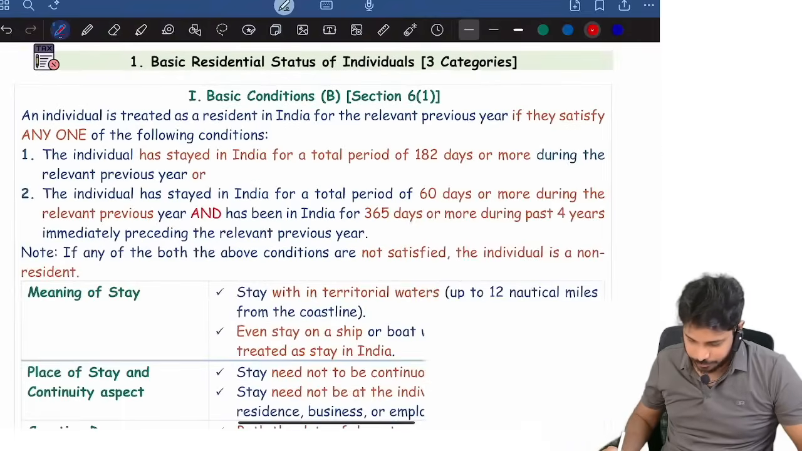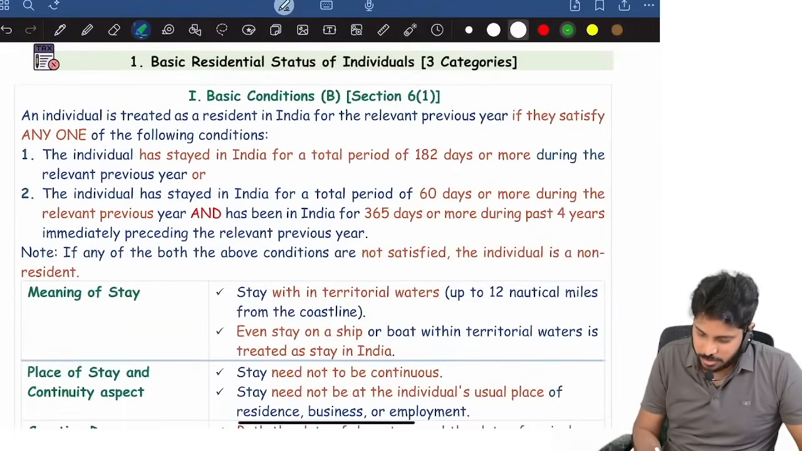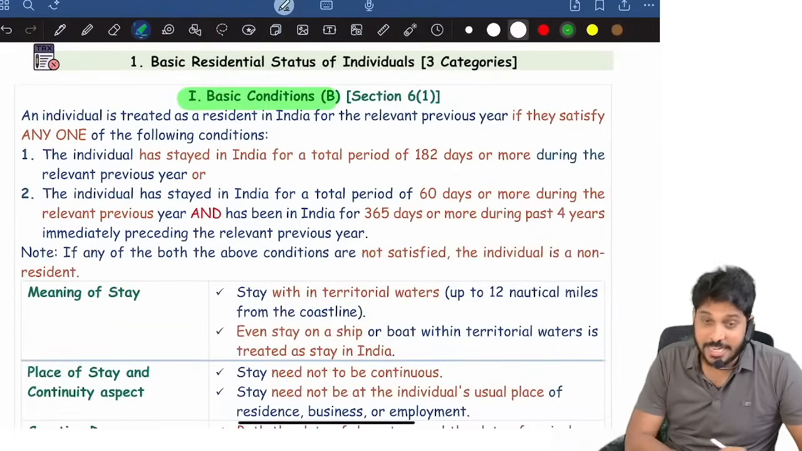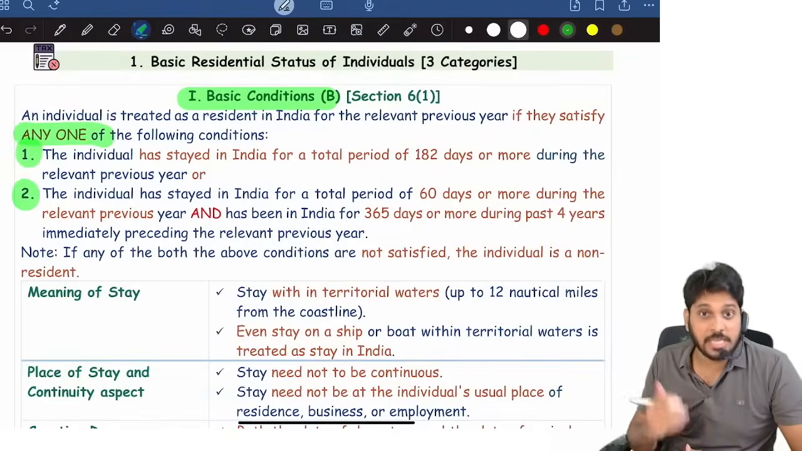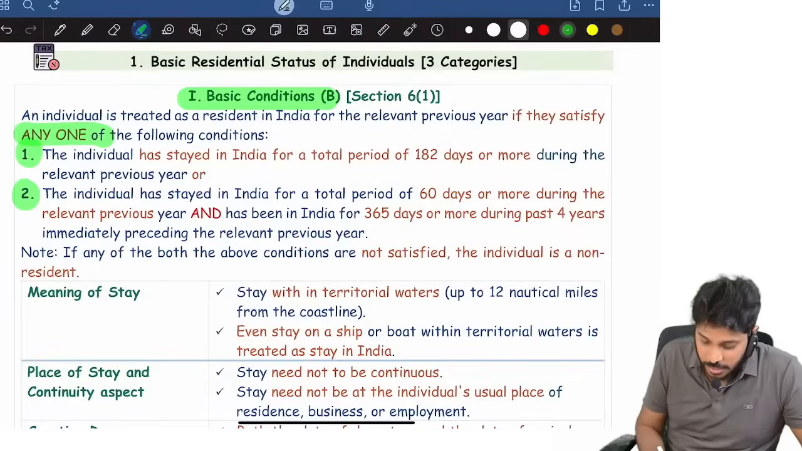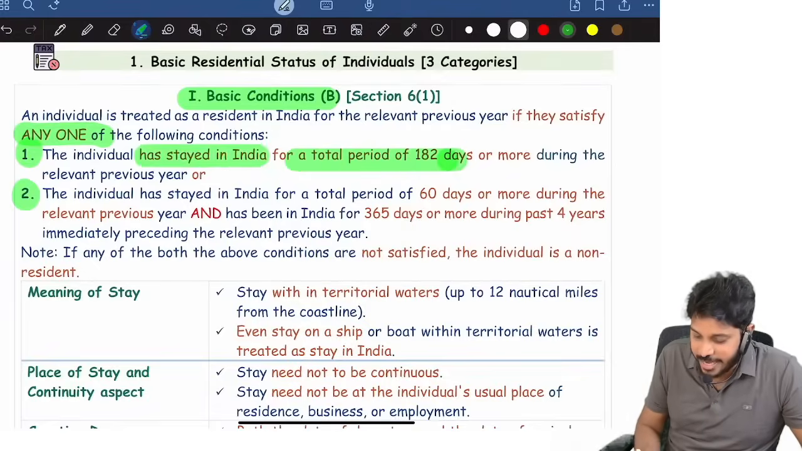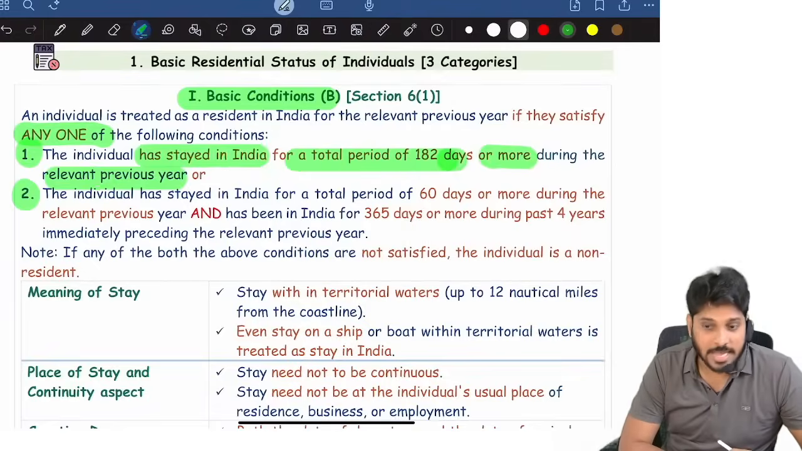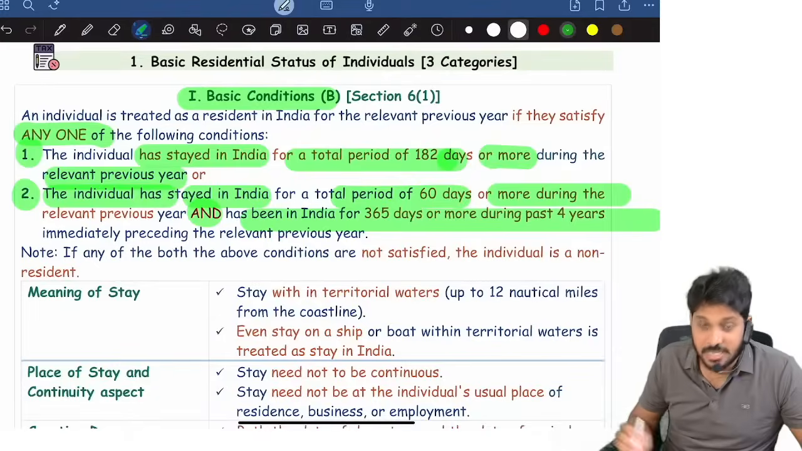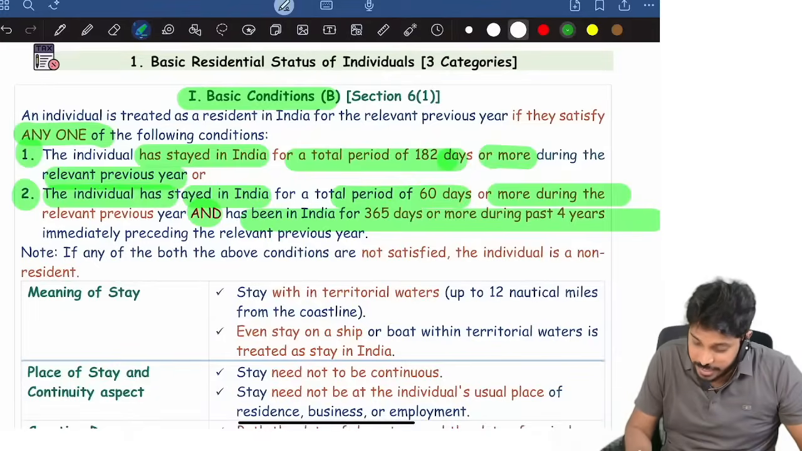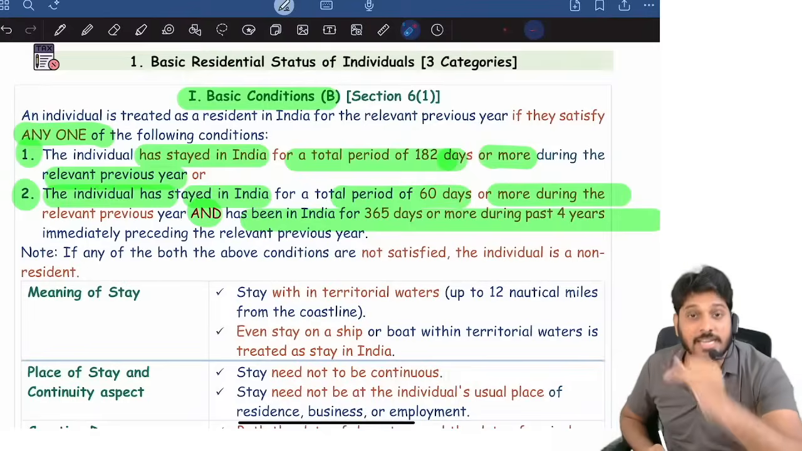Look here. First one, basic conditions. There are two basic conditions given. If any one basic condition is satisfied, he will be a resident. What is that? The individual stayed in India for 182 days or more during the relevant year, then he is a resident. Or the individual has stayed in India for a period of 60 days or more during the relevant year and 365 days or more in the past 4 years. If any of these conditions are satisfied, he is automatically a resident.